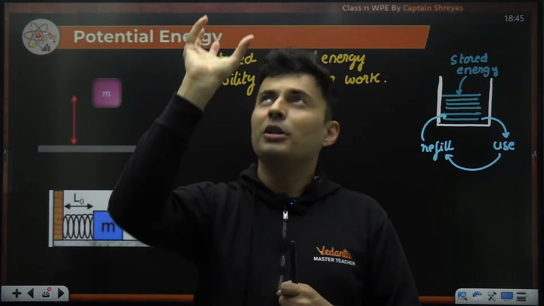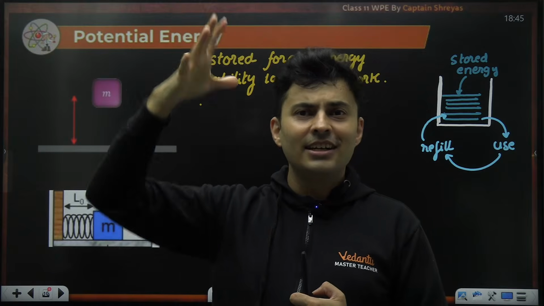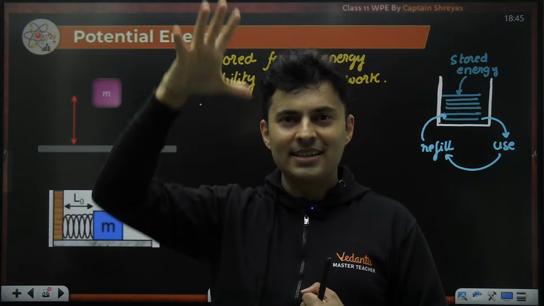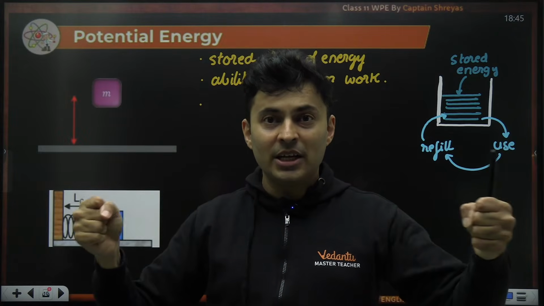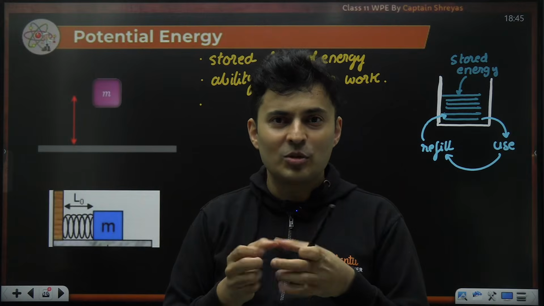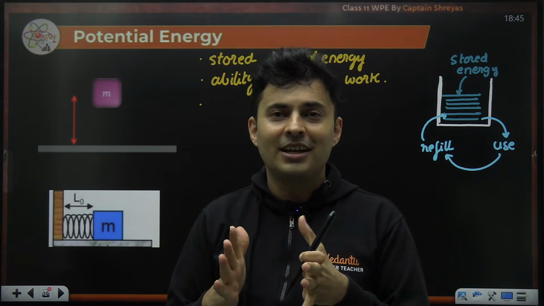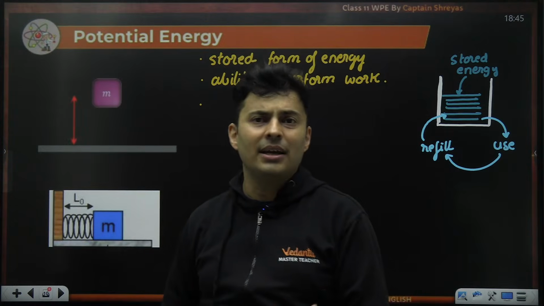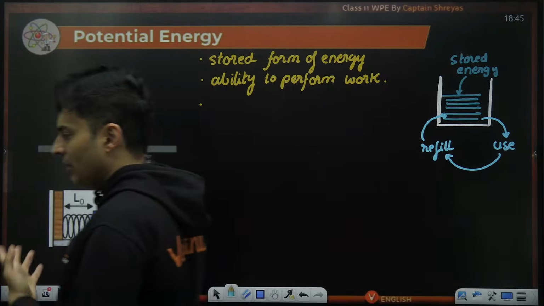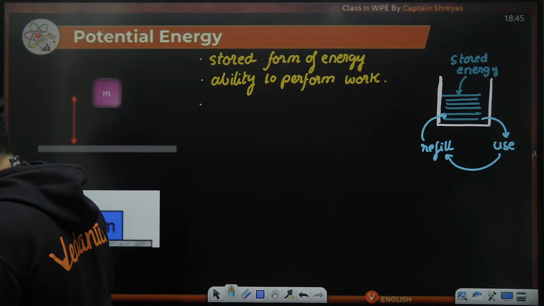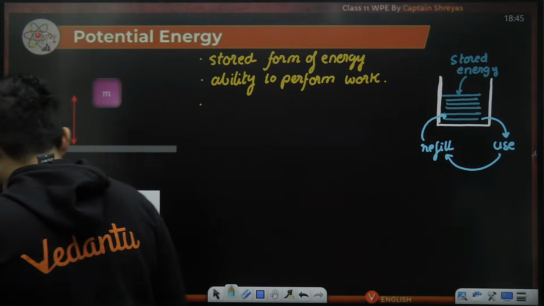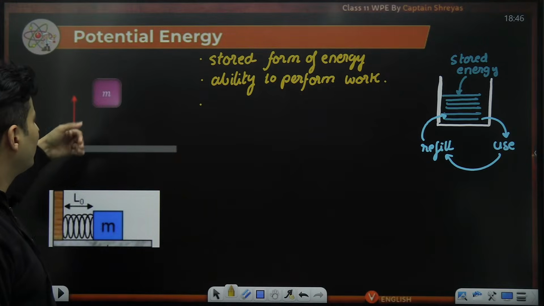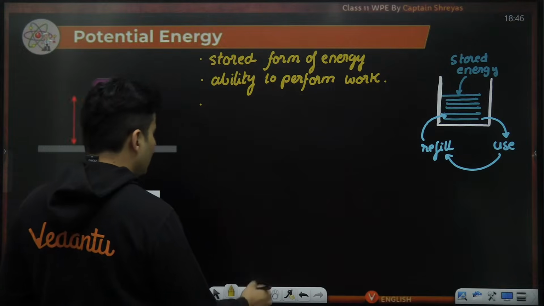Like I take the mass on the top, it stores energy. I release it, it is being used. I again take the mass on the top, gravitational energy gets stored. I release it, again it gets used. I elongate a spring, energy is stored. I release it, energy gets used. Elongate, stored. Again release, gets used. So I can continuously do that any number of times. It's not going to get tired or anything. It's reusable an unlimited number of times. Perfect. Having said that, let's also understand what the different kinds of potential energy are that you see in your day-to-day life.